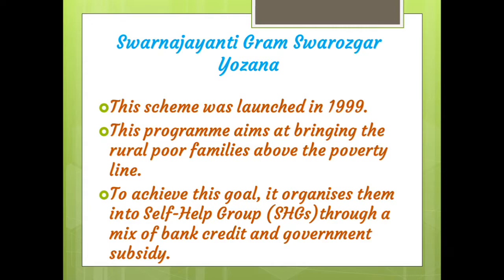In which way can we bring the poor family above the poverty line? With the help of self-help groups, like Ayalkootam and Kudumbashree, which is one of that type of project.